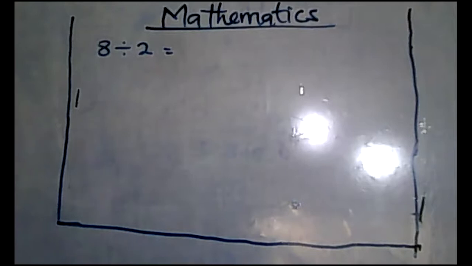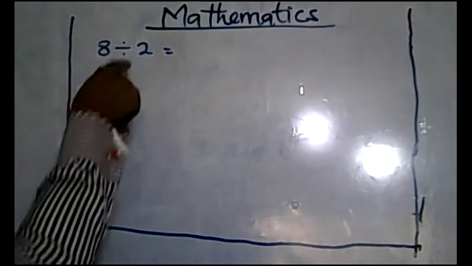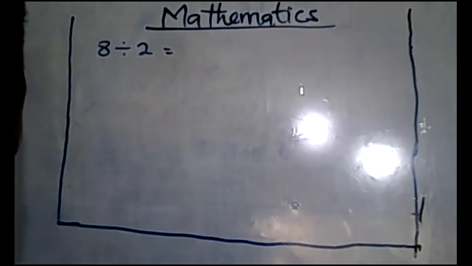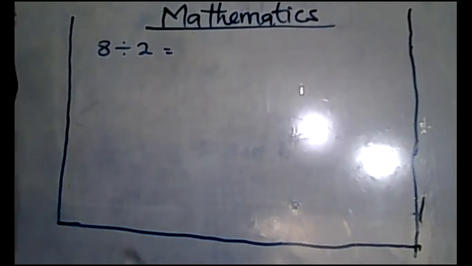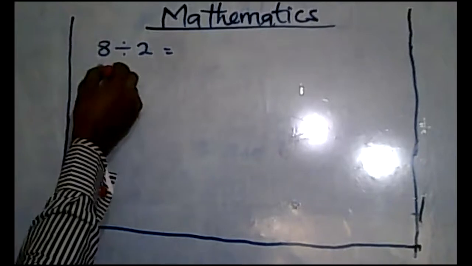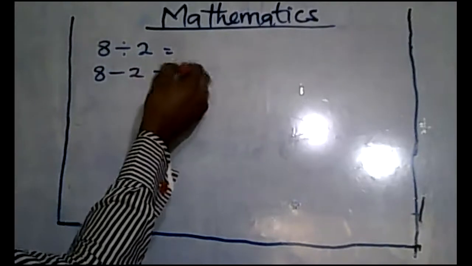How is that possible? If I continue to subtract 2 from 8, and note how many times I am subtracting 2 from 8, I will end up getting how many 2s I have in 8. Just watch me. The first thing I do is 8 minus 2, that gives me 6.